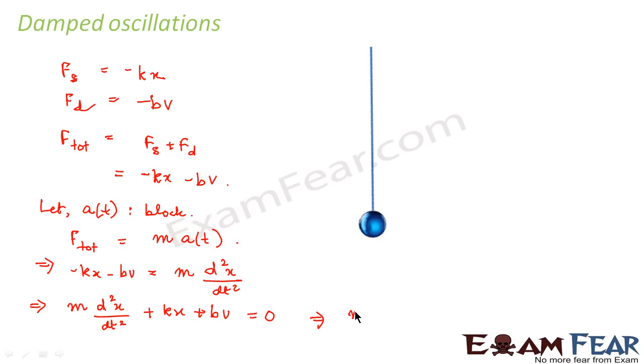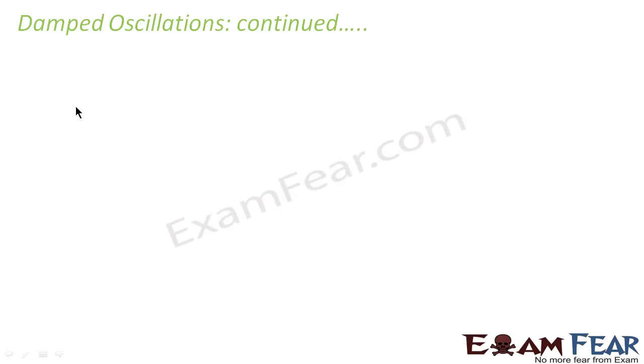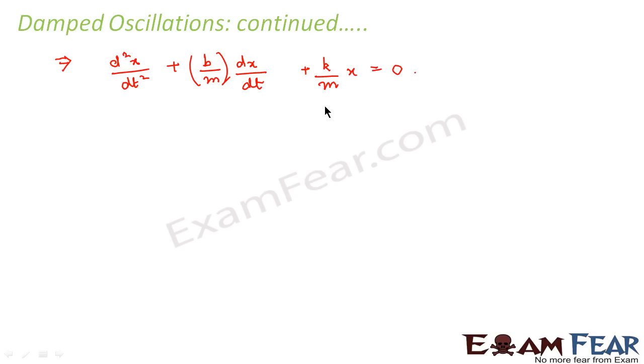Or we can write this equation in this form: m d square x by dt square plus b, velocity we can write as dx by dt, plus kx is equal to 0. So very clearly this is taking the form of a differential equation. So further we can write this equation as d square x by dt square plus b by m dx by dt plus k by m into x is equal to 0. So this is clearly a differential equation.